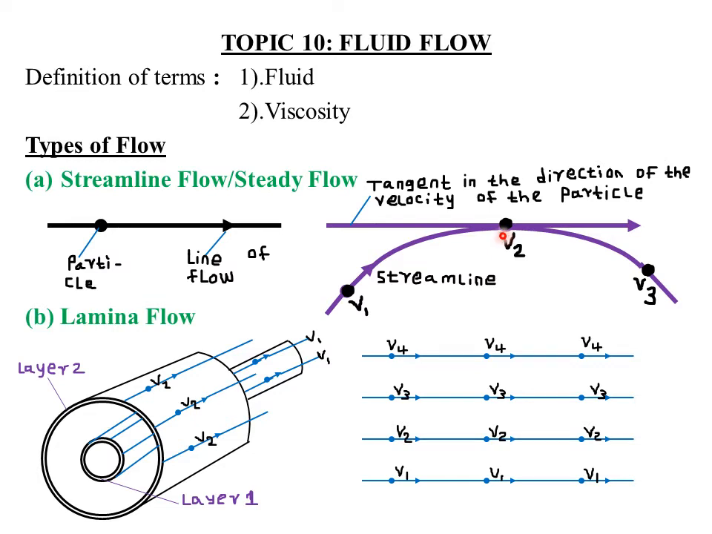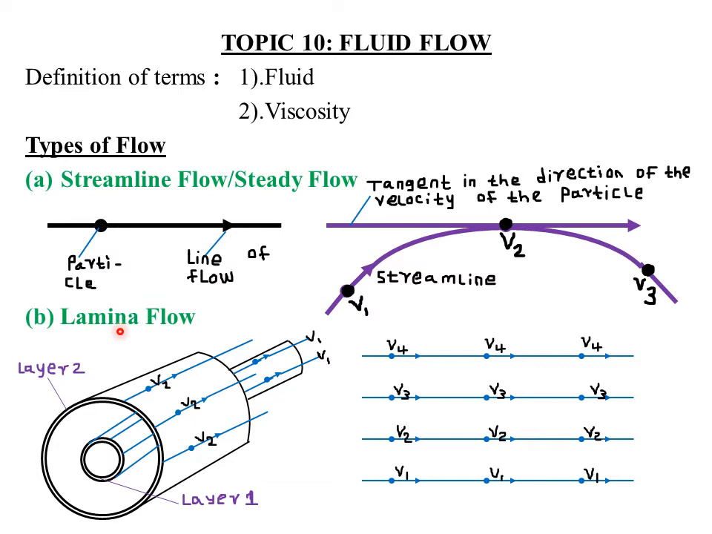So when the streamline and the line of flow coincide, then they form a flow called a steady flow or a streamline flow. Then next we look at what we are calling the laminar flow. Laminar flow has a very close relationship with a streamline flow, such that a laminar flow will always be formed whenever there is a steady flow or a streamline flow.